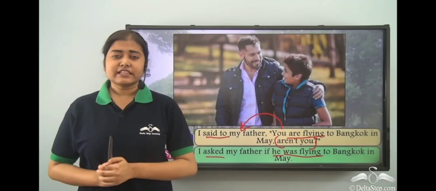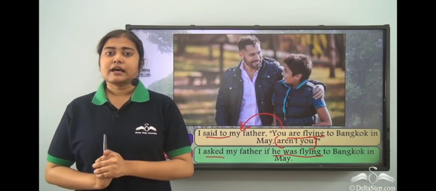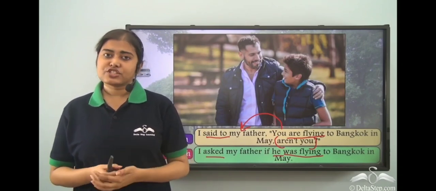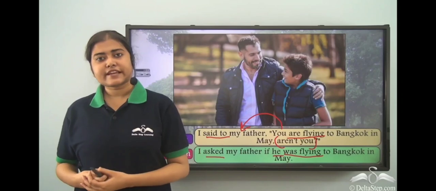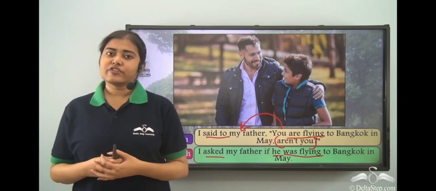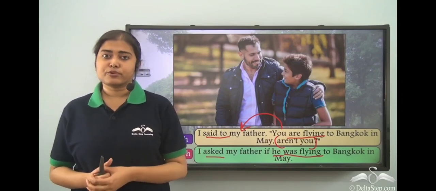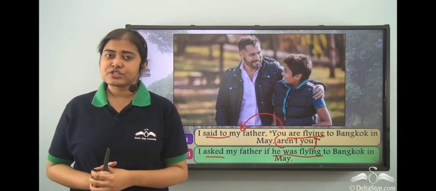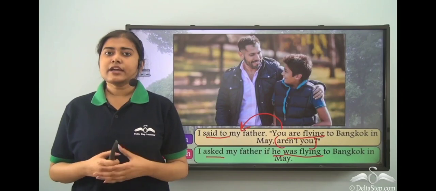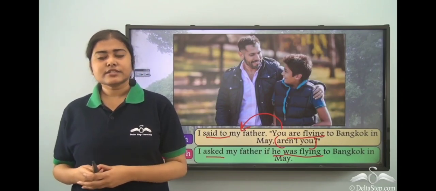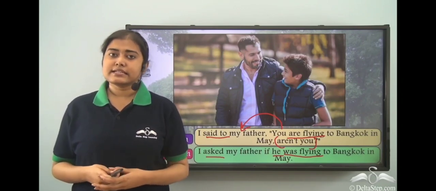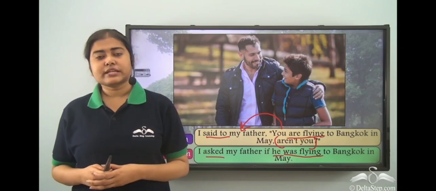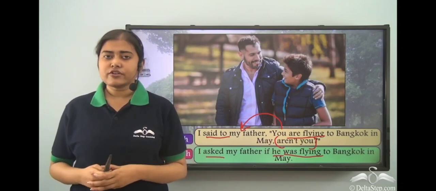So what did we learn today? Today we learned about how to convert questions in direct speech to indirect speech, and while doing so, we have seen that we need to use the appropriate reporting verb. We have to be careful about what type of questions are being asked. Accordingly, we will have to make the changes. If the question answers in yes or no, we need to include the conjunction if or whether.